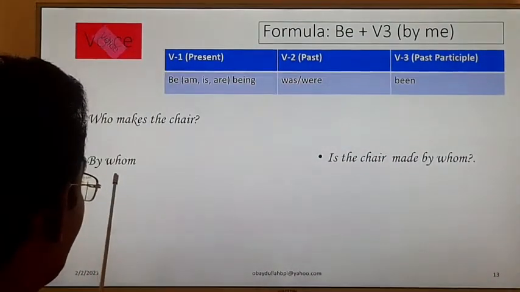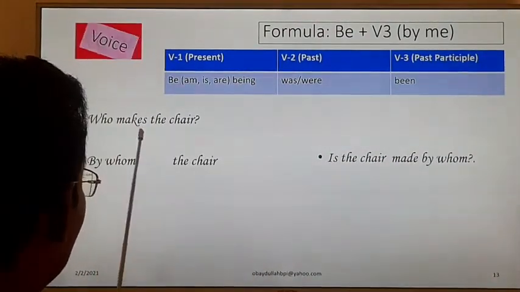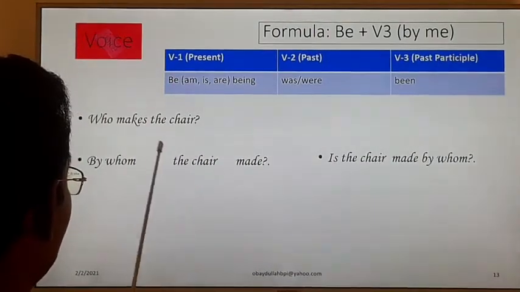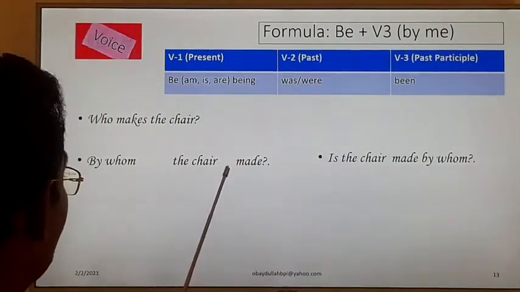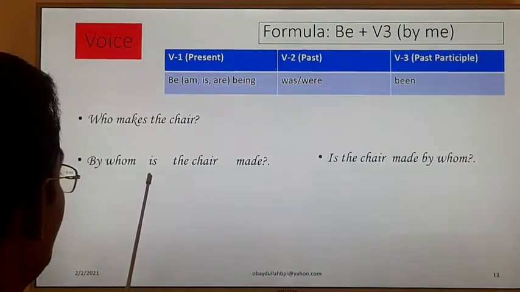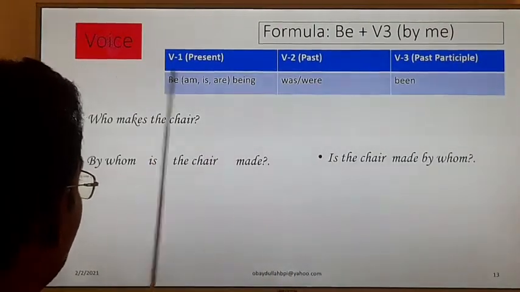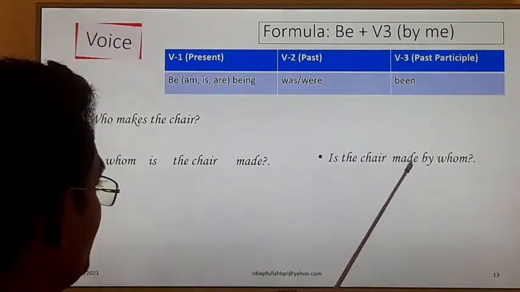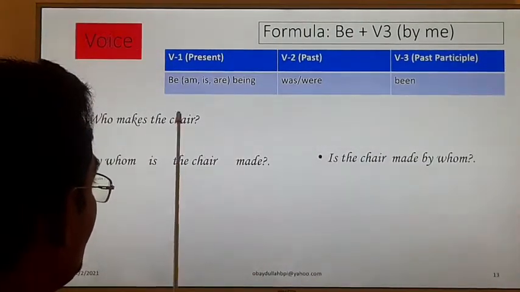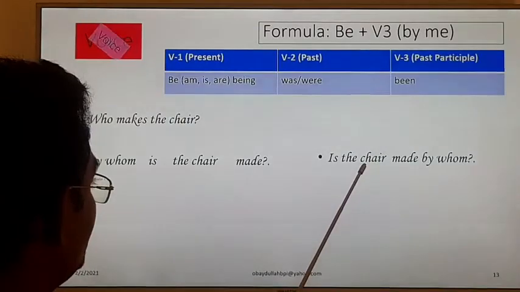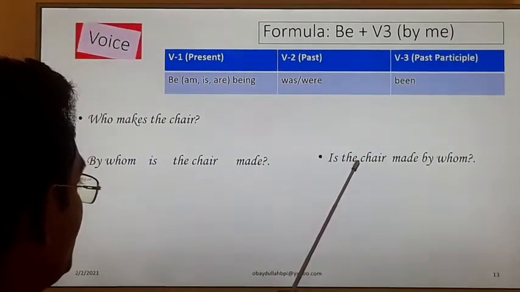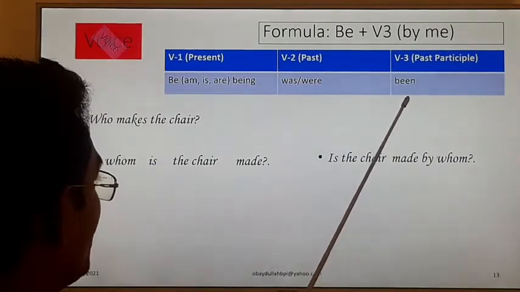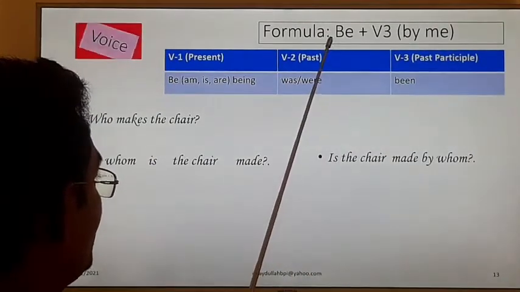Who will be "by whom". And the chair here is the object, makes becomes made, and the be verb is "is". We know that "who" will be "by whom", the subject will be the object, and the object, chair, has become the subject. Made is the main verb in the third form, and we have taken the help of the be verb.